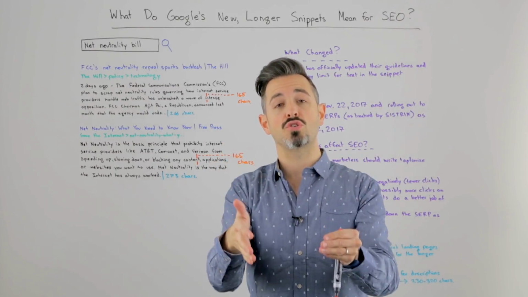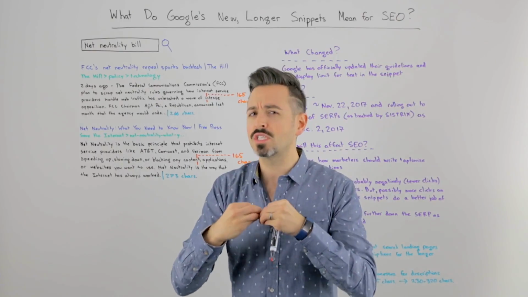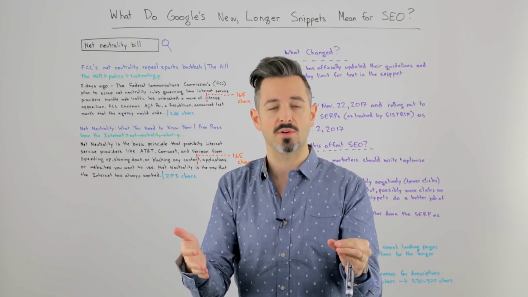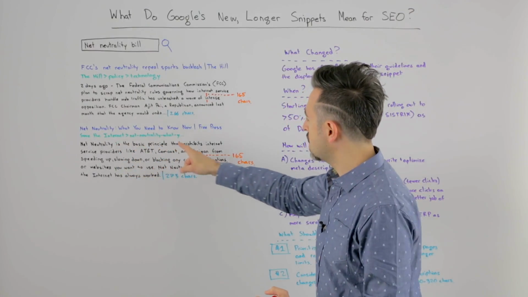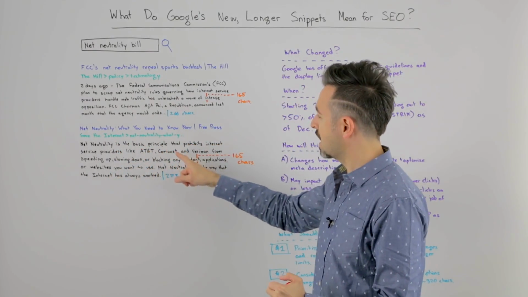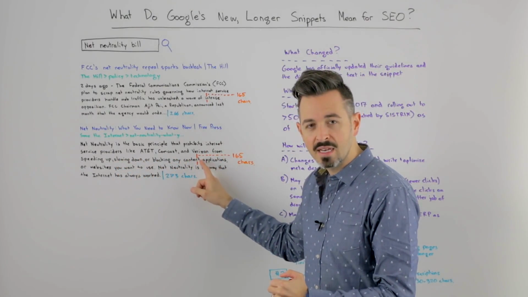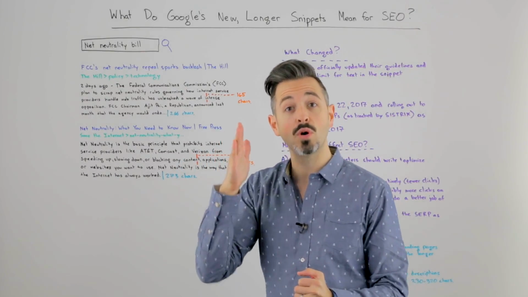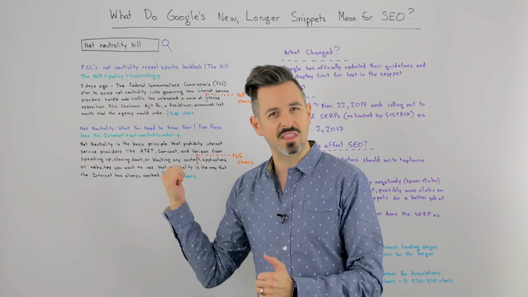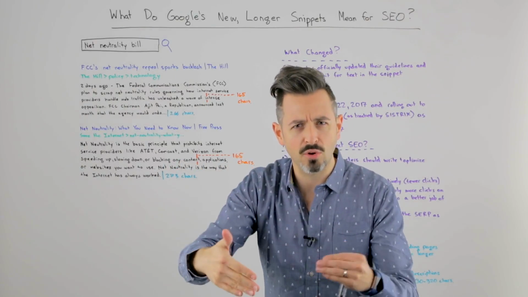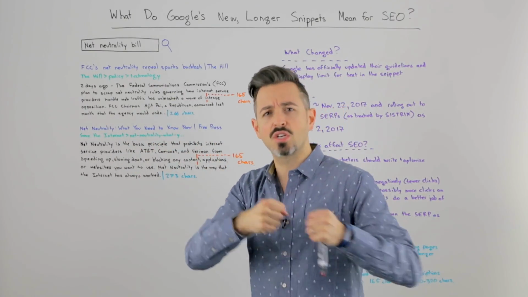So imagine a searcher is querying for something in your field, and they're just looking for a basic understanding of what it is, right? So they've never heard of net neutrality. They're not sure what it is. And so they can read here, net neutrality is the basic principle that prohibits internet service providers like AT&T, Comcast, and Verizon from speeding up, slowing down, or blocking any, and that's where it would cut off, or that's where it would have cut off in November. Now, if I got a snippet like that, I need to visit the site, right? I've got to click through in order to learn more. That doesn't tell me enough.